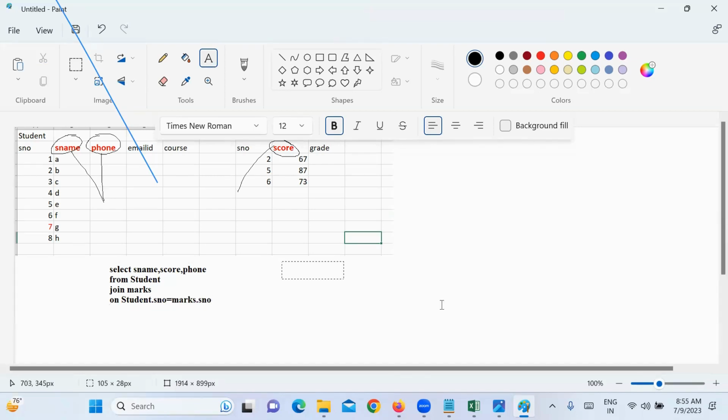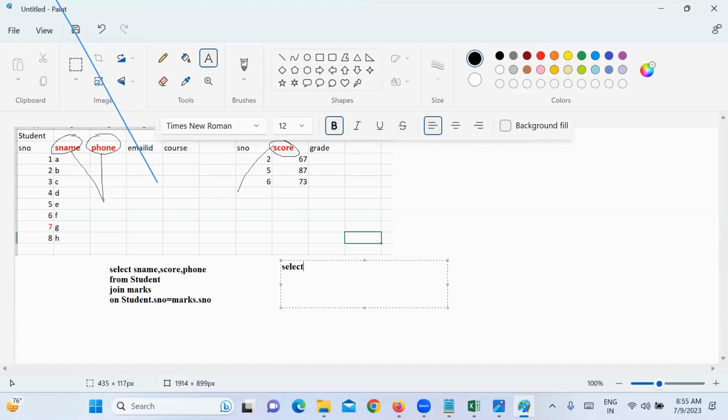So what is the syntax usually? Select whatever column 1, column 2, column 3, from table 1, join table 2 on table 1 dot column equal to table 2 dot column.